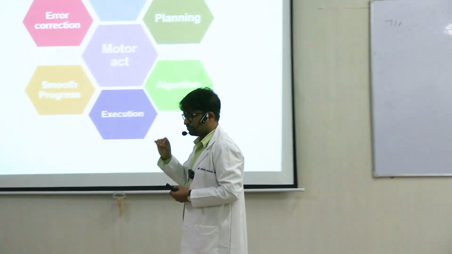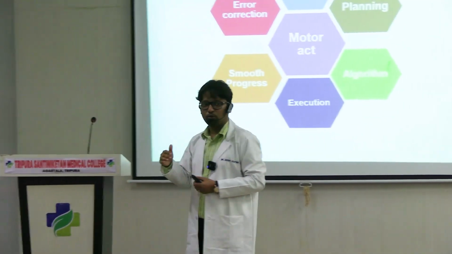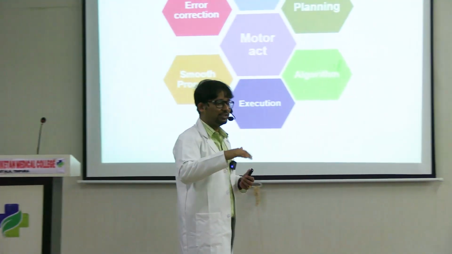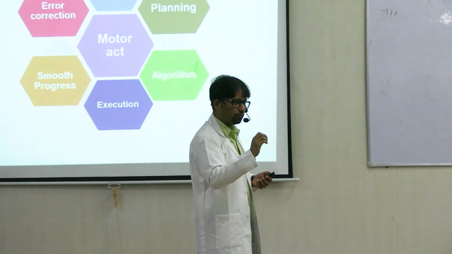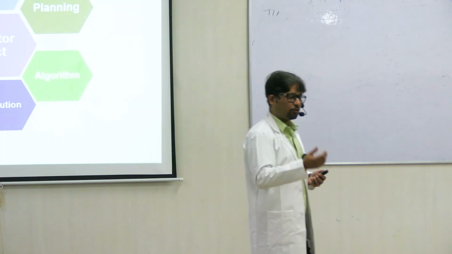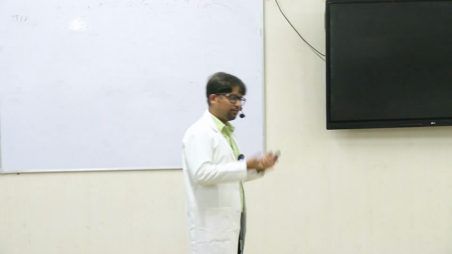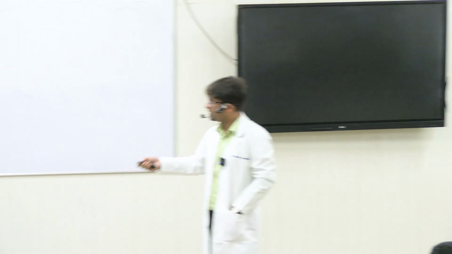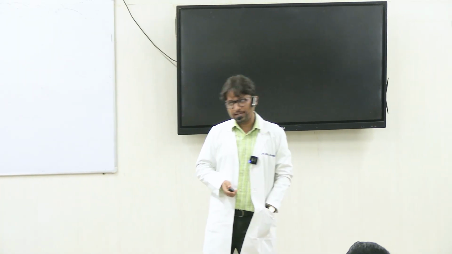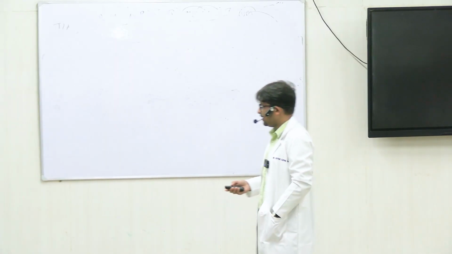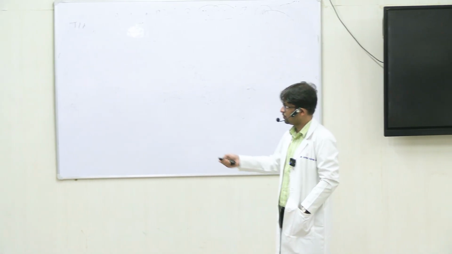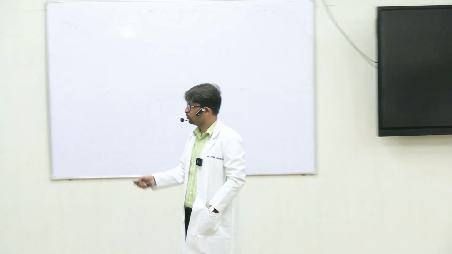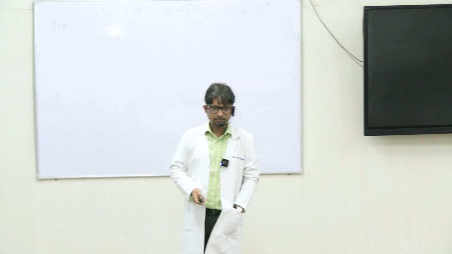But in day-to-day life this form of correction cannot go on throughout, because you also need to do things ahead. What to do next, you have to work on that also. Throughout the day, if you keep on correcting errors, you will have no room for thought, no room for any idea, right? That's why error correction happens subconsciously, and this happens with the help of cerebellum. So cerebellum has an involvement in these steps: planning, formation of the algorithm, smooth progression of movement, and error correction, right?